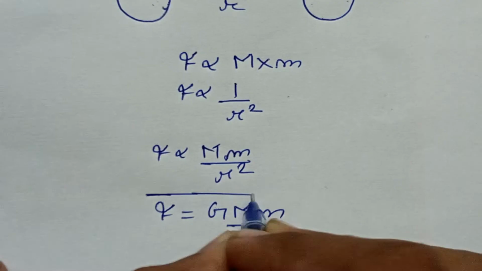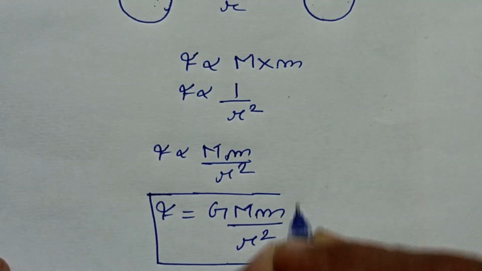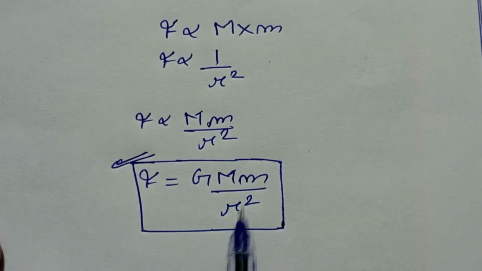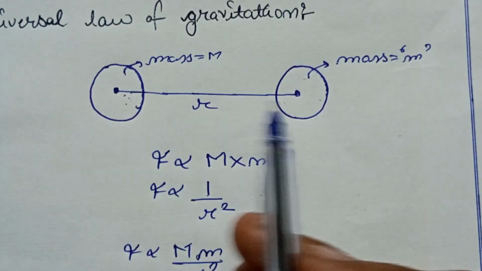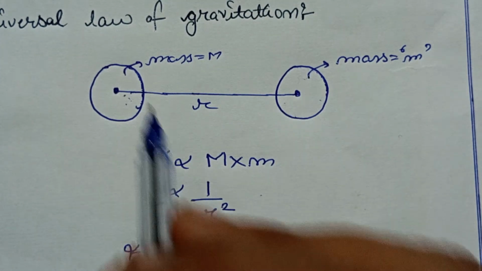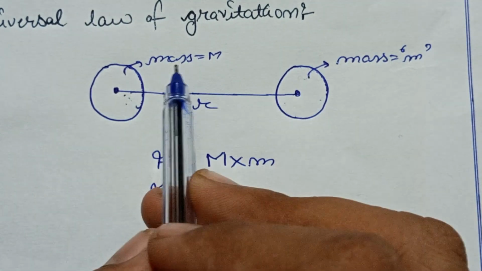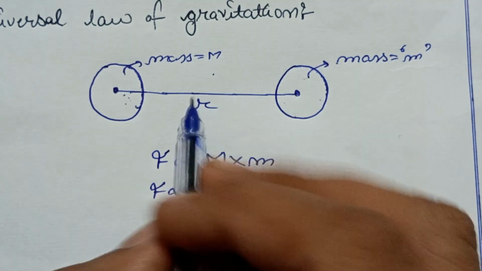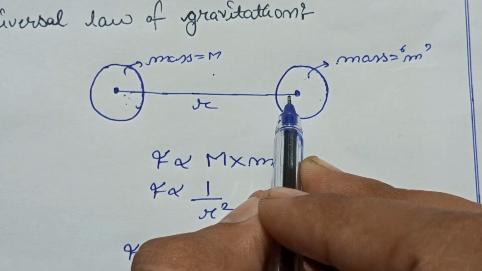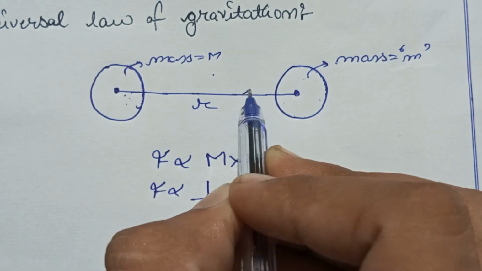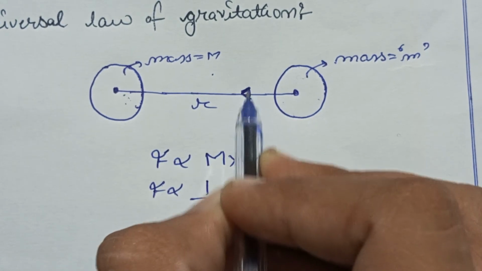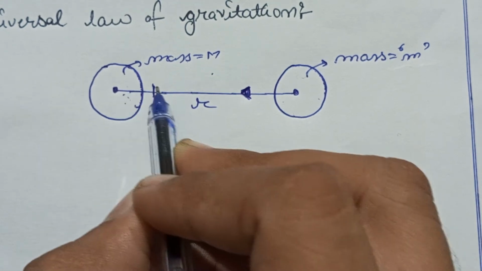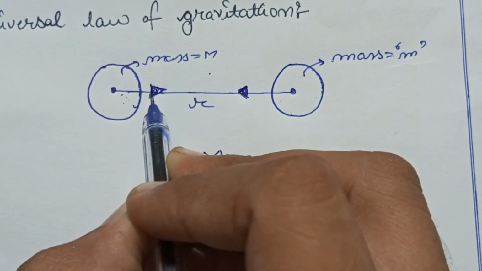So actually, this is the force between two bodies which are separated by a distance r. This body whose mass is capital M will attract this body towards itself. So it will apply a force on this body towards this direction. Okay, and this body will apply a force on this body towards this direction.